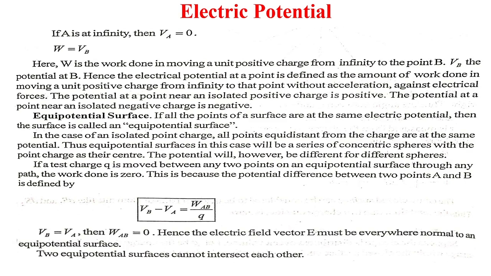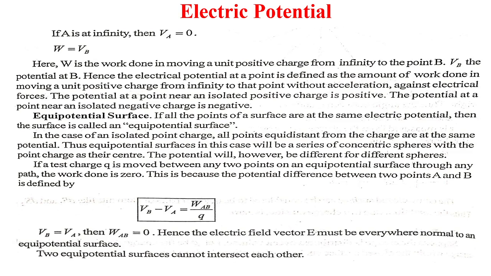Thus, the equipotential surface in this case will be a series of concentric spheres with the point charge as their center. The potential will, however, be different for different spheres.